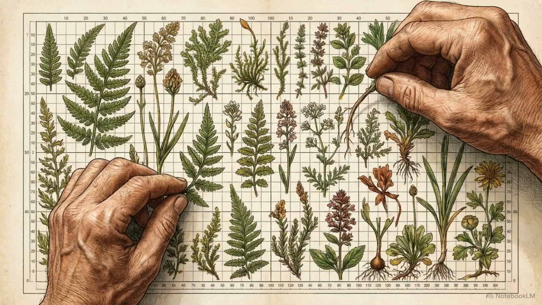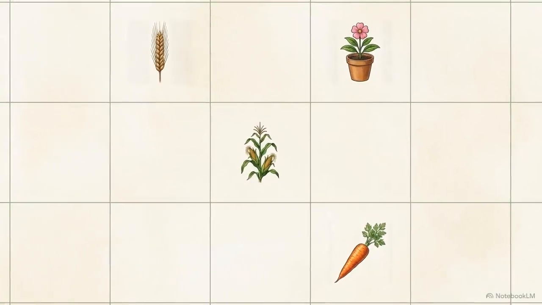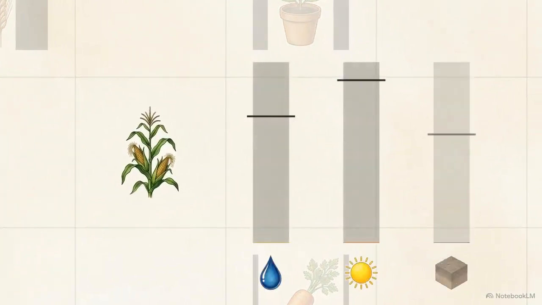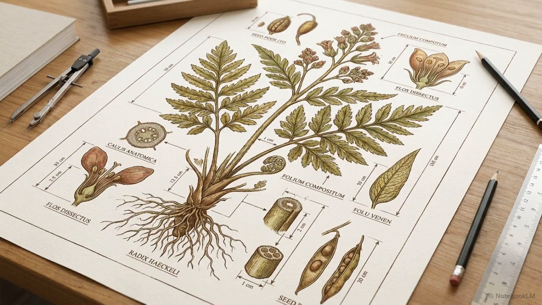To cultivate this wild biology effectively, agricultural scientists have to impose order. We do that through strict classification. Organizing these species means understanding their specific growth habits, their resource requirements, and exactly how they need to be managed. Taxonomy provides the foundational blueprint. It is the tool that transforms wild plant behaviors into manageable, reliable agricultural systems.